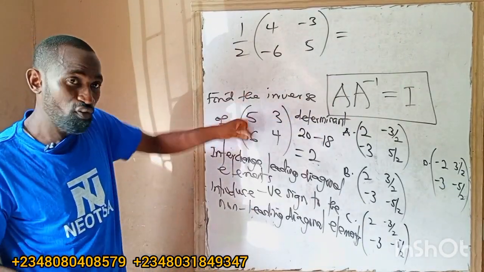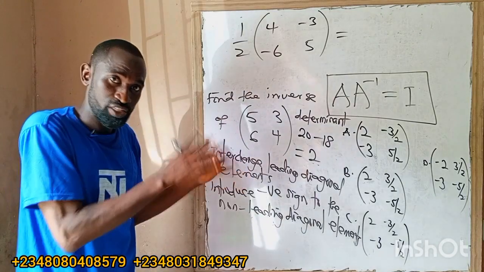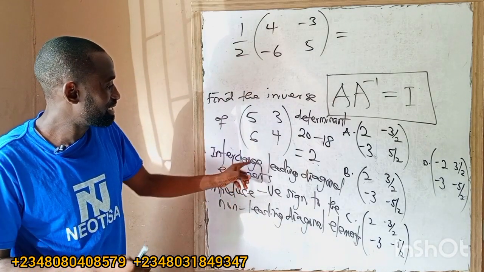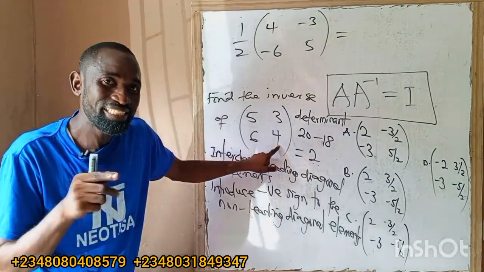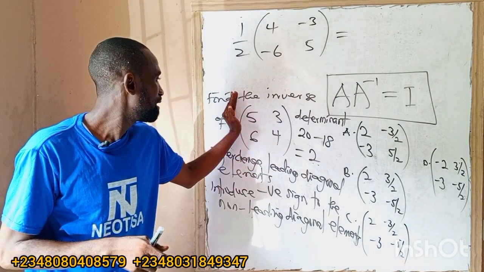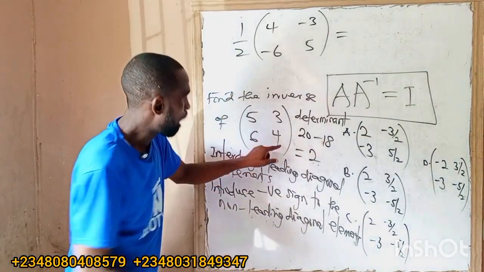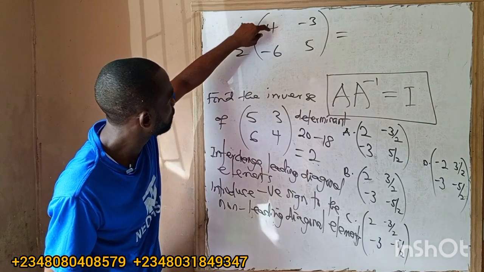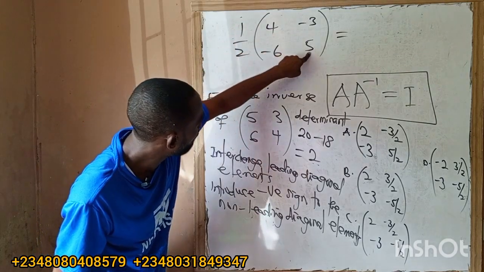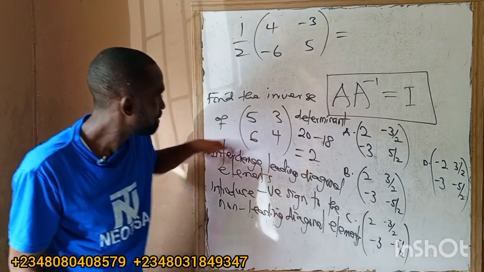Under the inverse of a 2 by 2 matrix, which is the highest one they can give you in JAMB, just interchange the leading diagonal elements. These are the elements from the upper left to the lower right. 4 will go here, 5 will come here, and that's what I've done here. 4 comes up, 5 goes down. I've now introduced minus here and minus here.